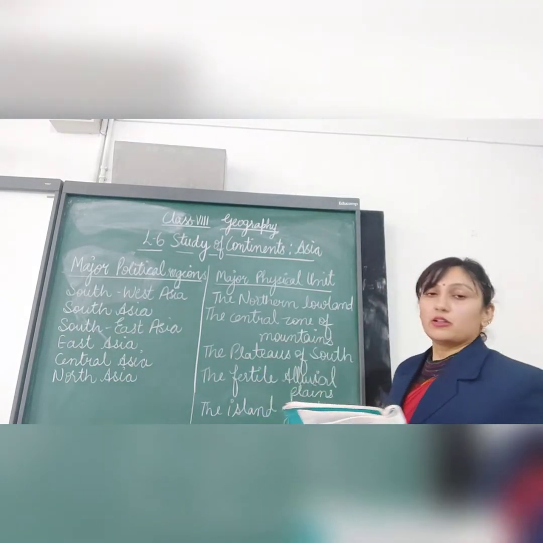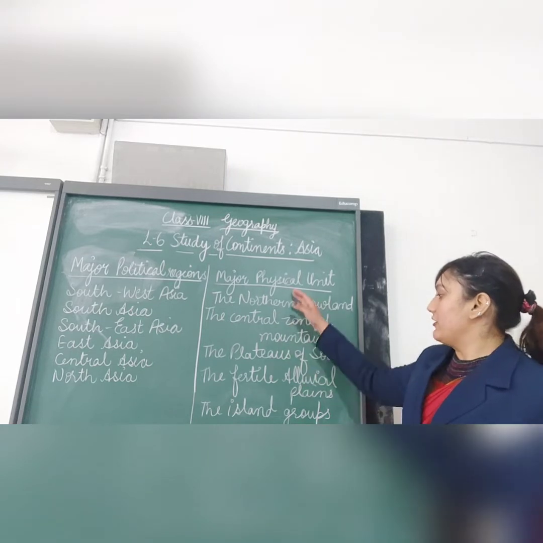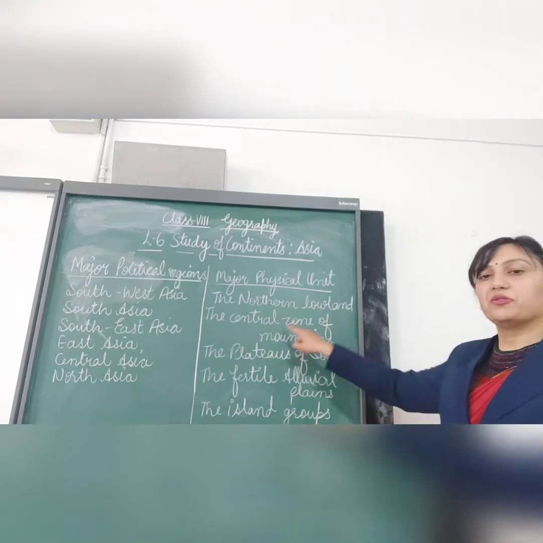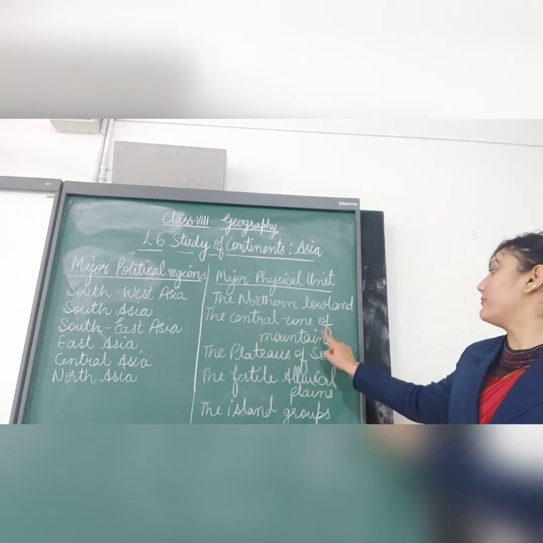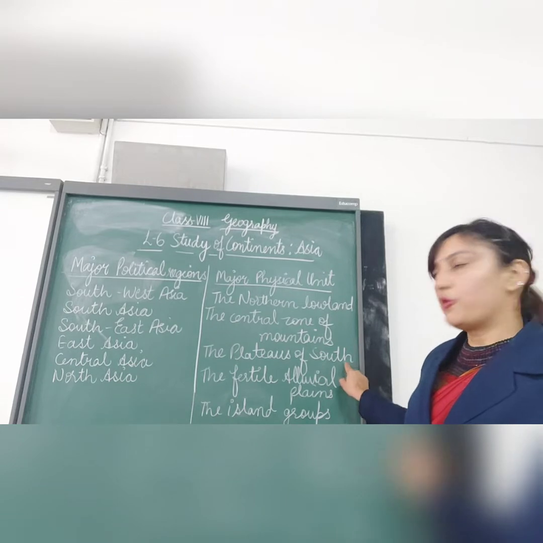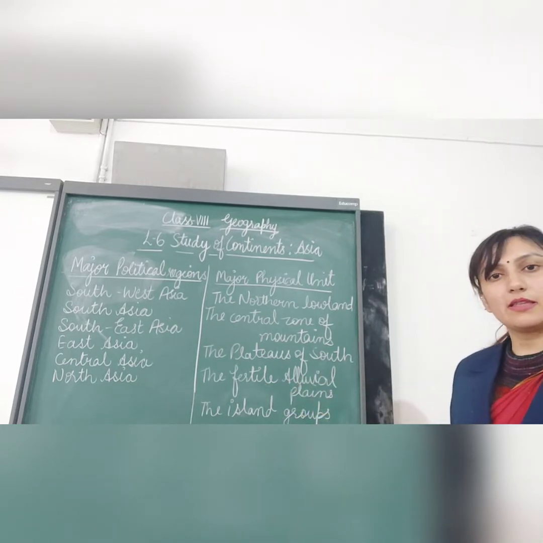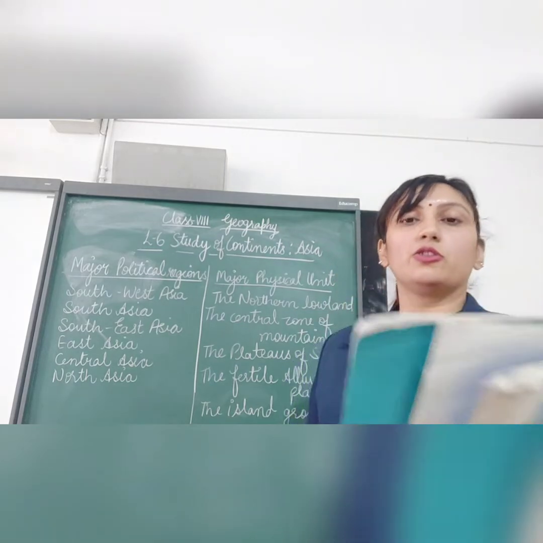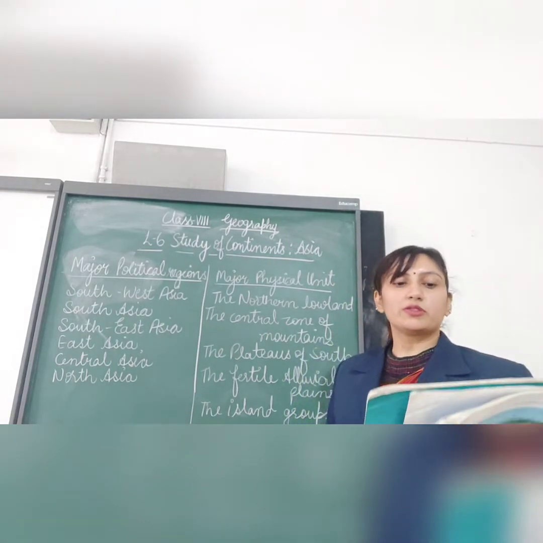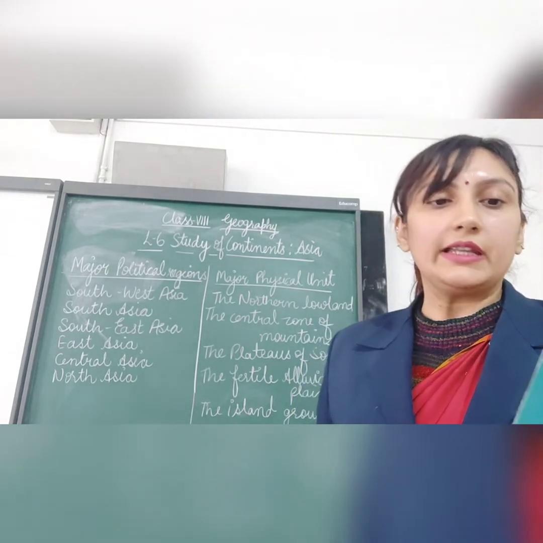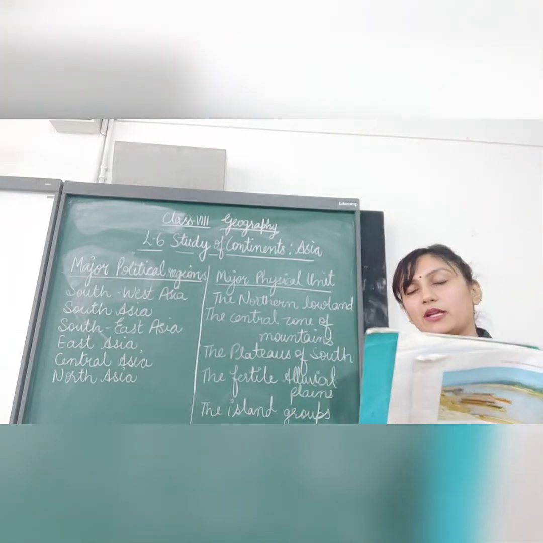The major physical units include 5 types. One is the northern lowlands, another one is the central zone of mountains, the third one is the plateaus of the south, fourth the fertile alluvial plains, and the fifth one is the island groups. So the first one, the northern lowlands, includes the floodplains of the rivers Yenisei, Lena, the central Siberian plateaus and the Turan plain.